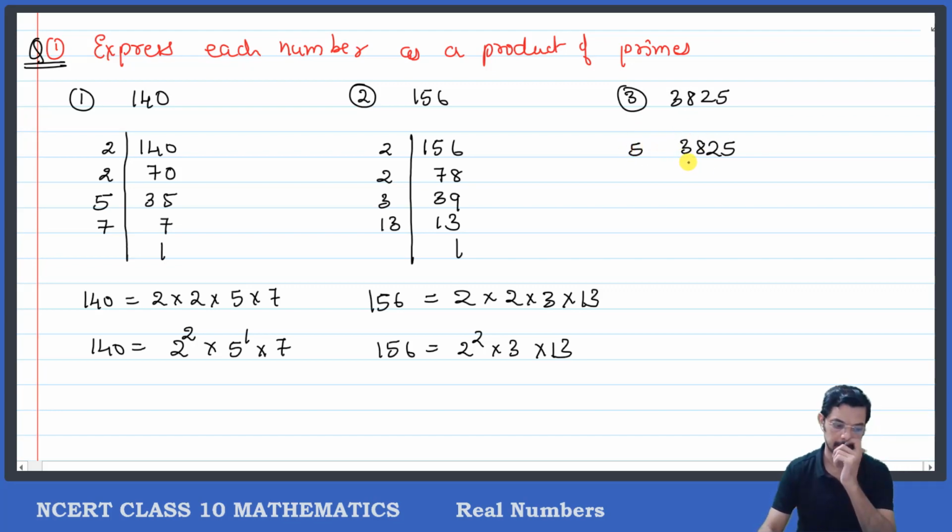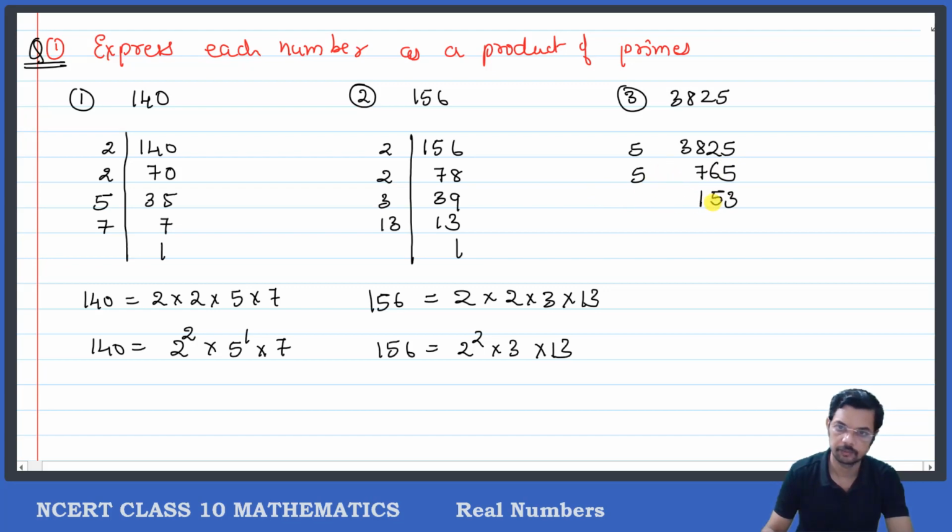Then what will I get? 5 7s are 35, carry 3, and so on, and you'll get 765. Correct? Now again it goes with 5. 5 1s are 5, 5 5s are 25, 5 3s are 15. Correct.